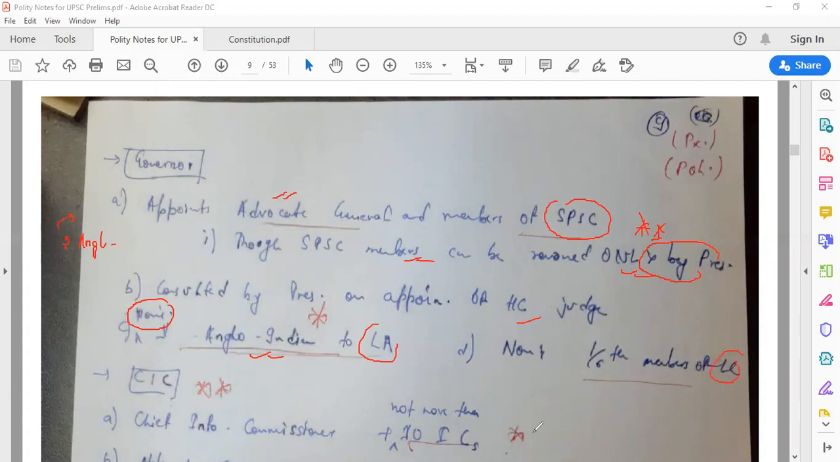So that's it. We'll keep it until here only. Revise all these points. These points are important from a prelims perspective. Very, very important. Questions can be framed in more ways than one.